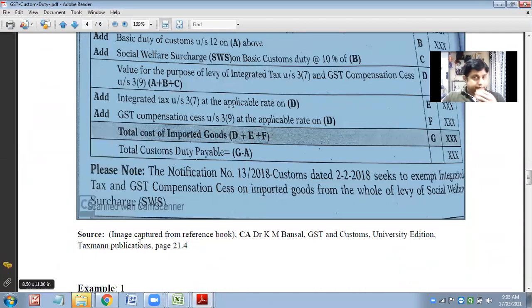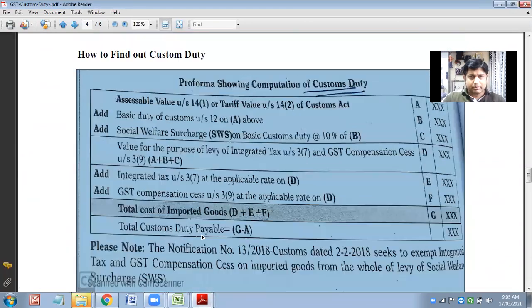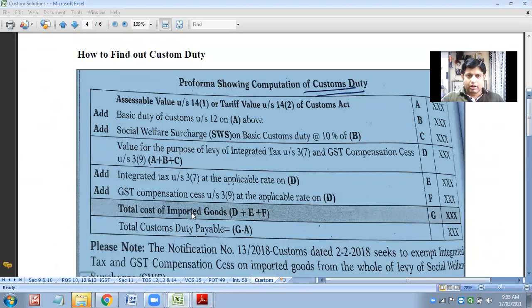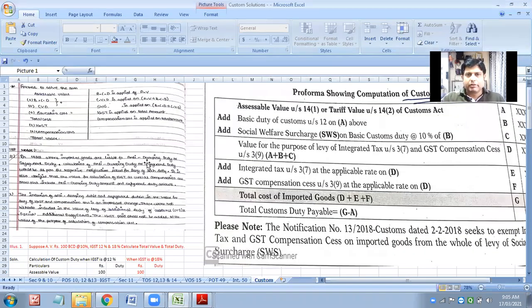But whatever we have discussed was up to the mark. There is not much difference between what we have discussed and what is there as per the amendment in the Custom Act.